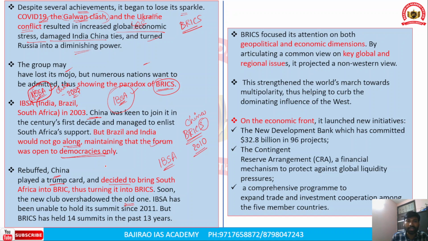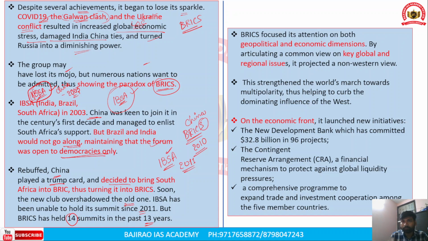And IBSA has been unable to hold its summit since 2011. Since 2011, IBSA has been largely non-functional. However, BRICS has held 14 summits in the past 13 years. So since South Africa became part of BRICS, IBSA was overshadowed by the BRICS summit.